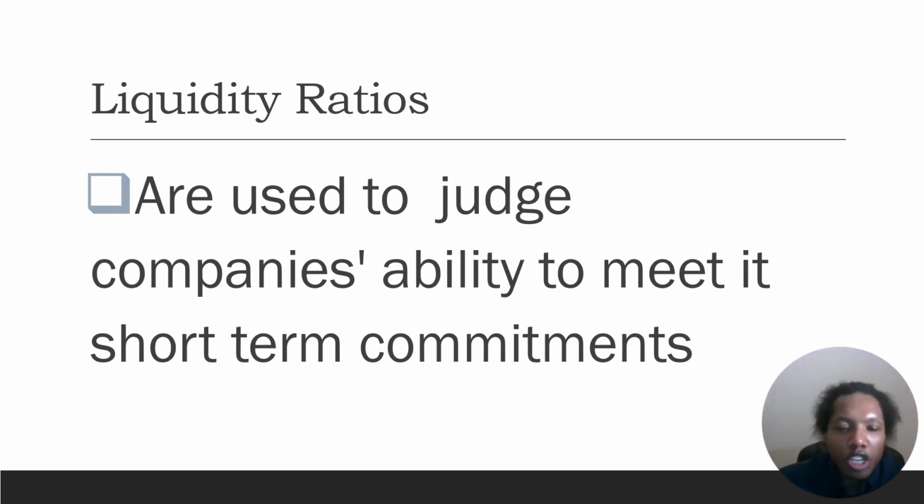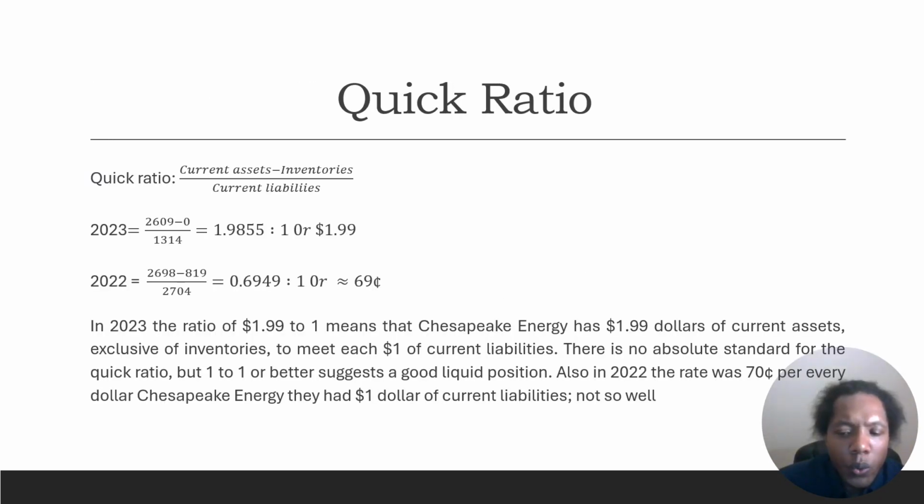Liquidity ratios are used to judge a company's ability to meet its short-term commitments. Quick ratios. Quick ratio equals current assets subtract inventories divided by current liabilities. In 2023, the quick ratio was 1.9855 to 1, or $1.99. In 2022, it was 0.6949 to 1, or 69 cents.